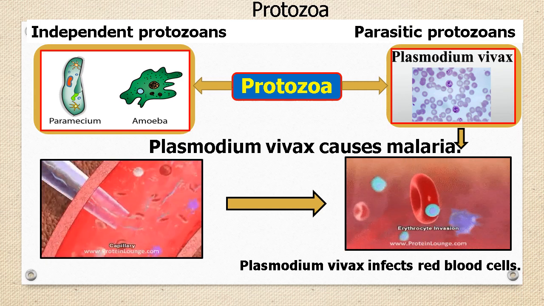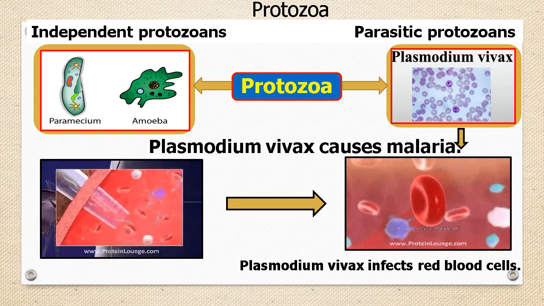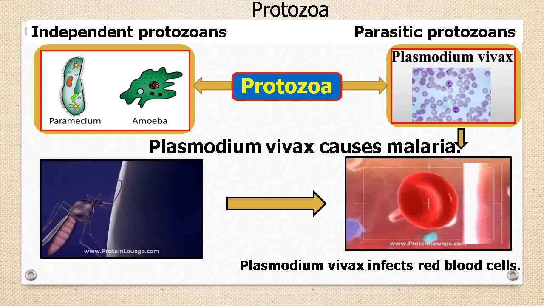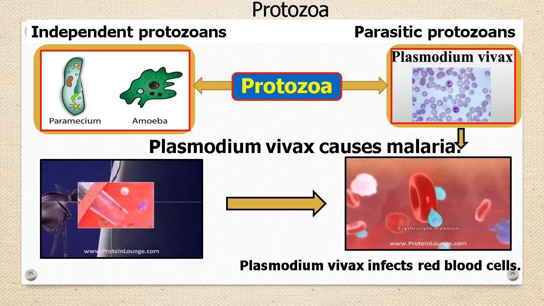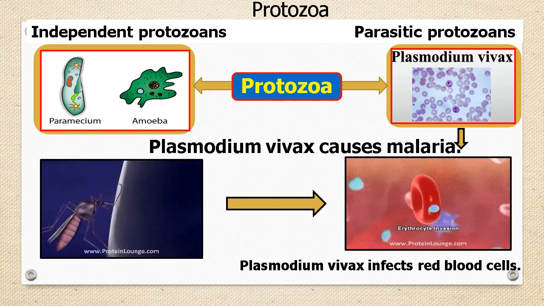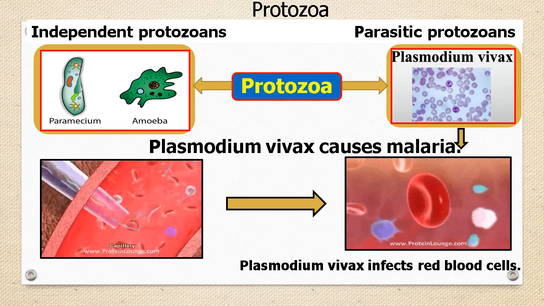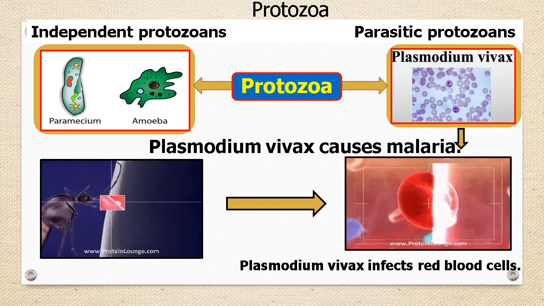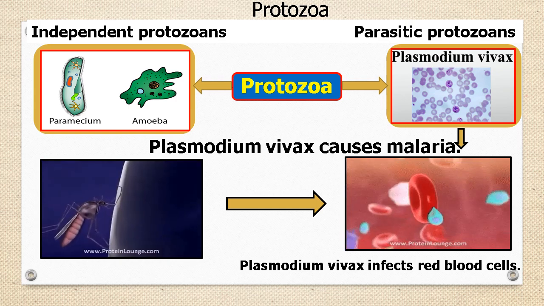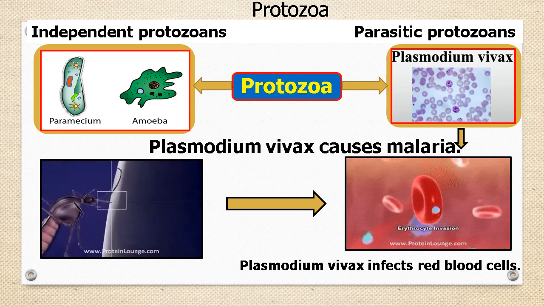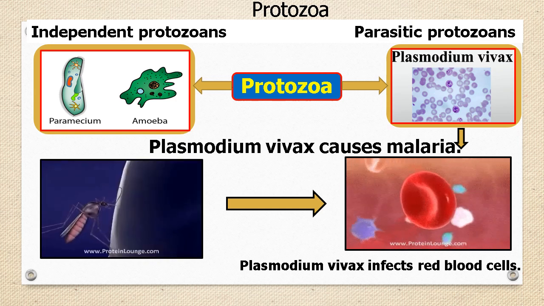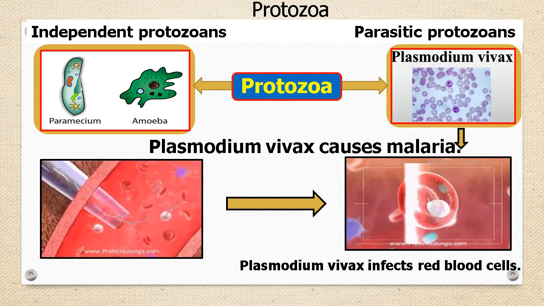Students, as I told you before, some protozoans are independent while some are parasitic. Independent protozoans can exist independently. That is, they are free living. For example, amoeba and paramecium are free living protozoans. They are found in dirty water.